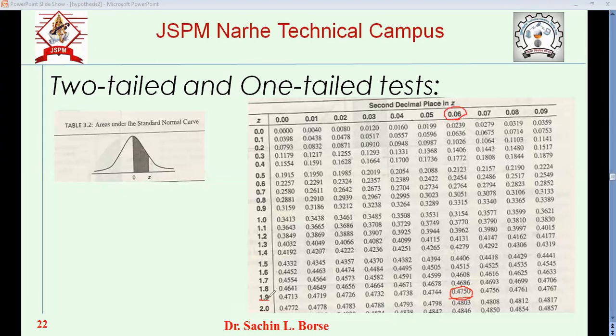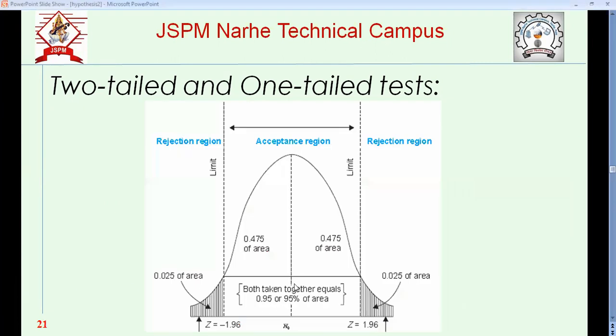So we write 1.9 and add this 0.06, so it comes to 1.96. You will see we have selected this from the chart, and we have used 1.96 here.